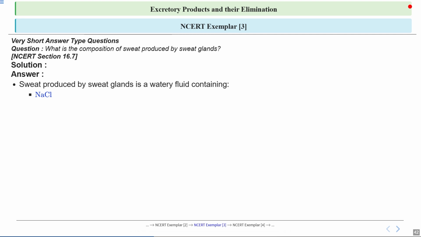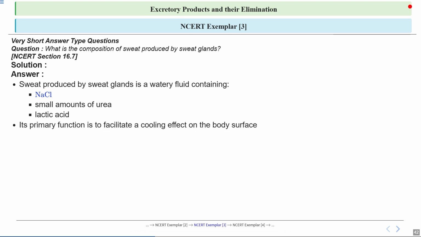The first component of sweat is sodium chloride, or NaCl. This is essentially salt, which is why sweat tastes salty. Sodium chloride helps regulate the balance of fluids in our body. Next, sweat contains small amounts of urea. Urea is a waste product formed in the liver and is excreted through sweat and urine. So this shows how sweat helps in the elimination of waste. Another component is lactic acid. Lactic acid is produced in the muscles during intense workout and is excreted through sweat. This helps in maintaining the pH balance of the skin.